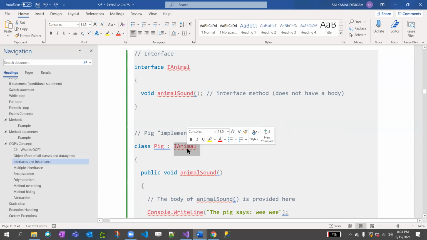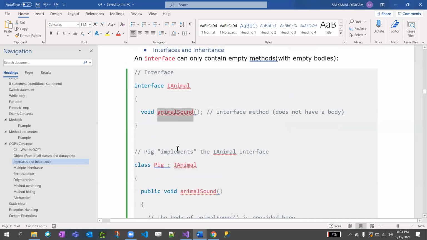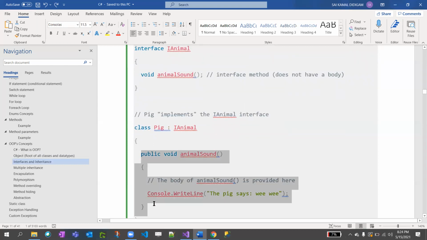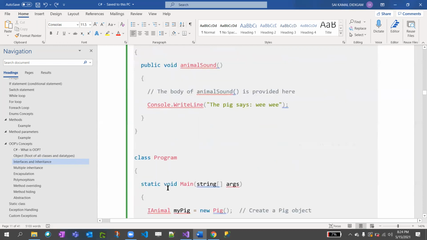We are telling Pig that your parent class is IAnimal. Whatever we declared in the parent class, we are implementing in the child class. You got it? A body of animal sound is provided here. Pig says oink.